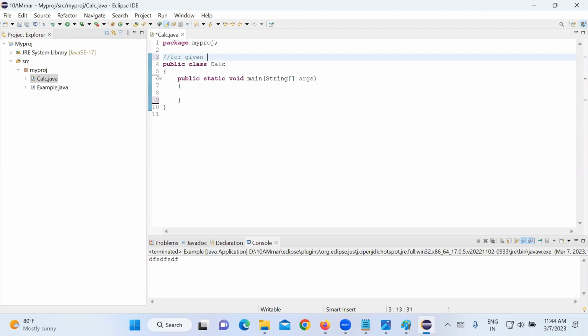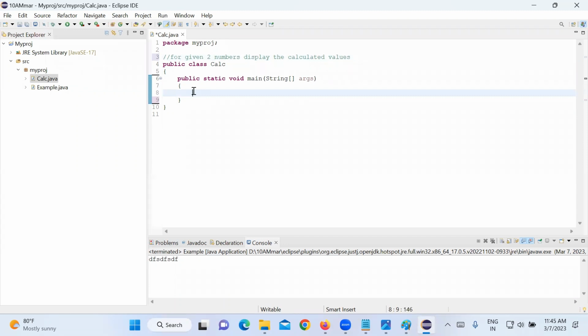What is the program for given two numbers, display all the calculated values? Now you see, if I put double slash, what is the meaning? It's a comment. Comment means you can write any meaningful sentence. For given two numbers, display all the calculated values.